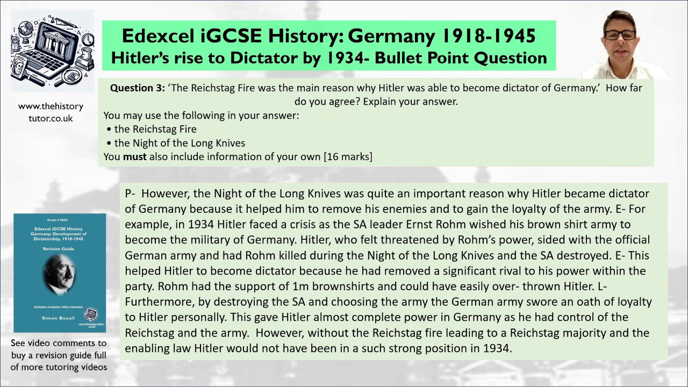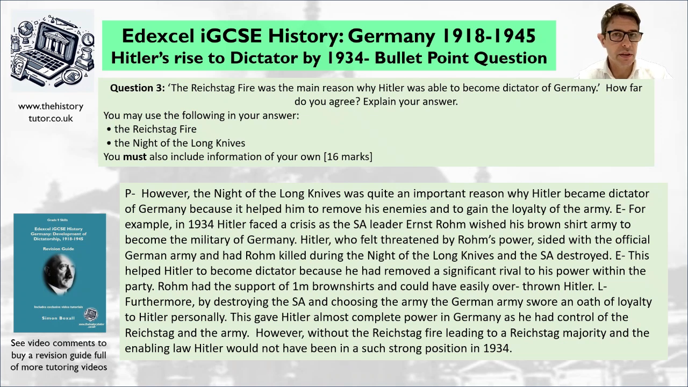This helped Hitler to become dictator because he removed significant power within his party. Röhm had the support of 1 million brown shirts and could have easily taken over or overthrown Hitler. Furthermore, by destroying the SA and choosing the army, the German army swore an oath of loyalty to Hitler personally. This gave Hitler almost complete power in Germany as he had to control the Reichstag and the army.